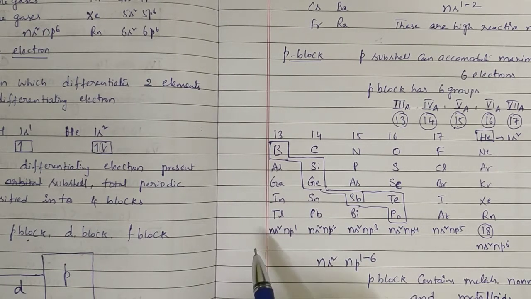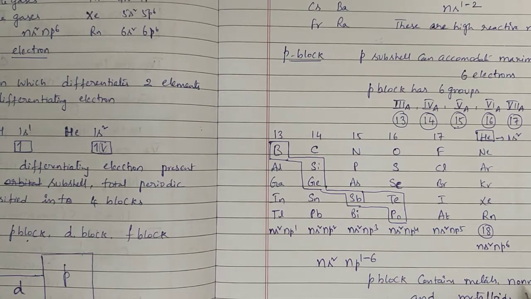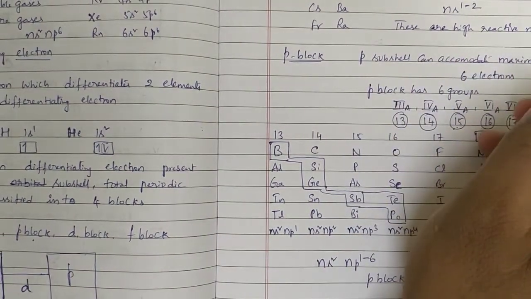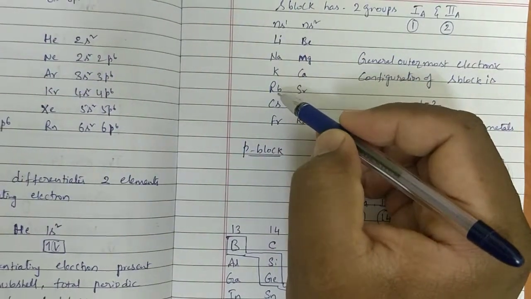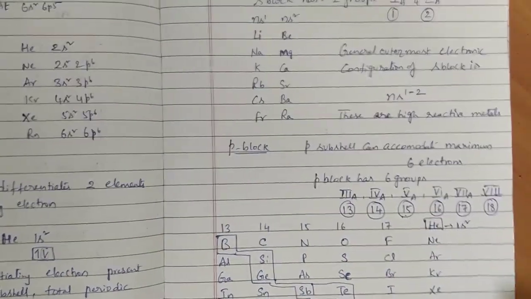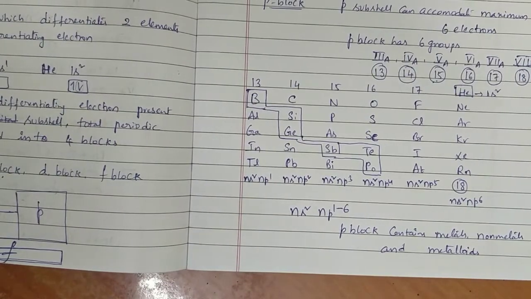Like this, all three categories are present in P block elements: metals, non-metals, and metalloids. S block contains metals only: lithium, sodium, potassium, rubidium, cesium, francium, beryllium, magnesium, calcium, strontium, barium, radium. All are metals.